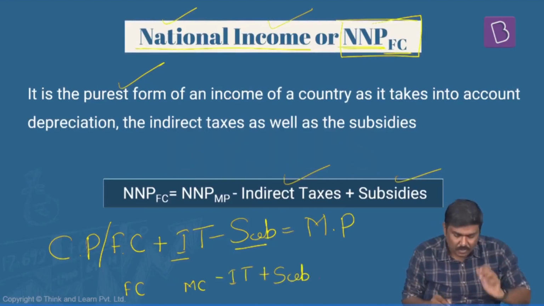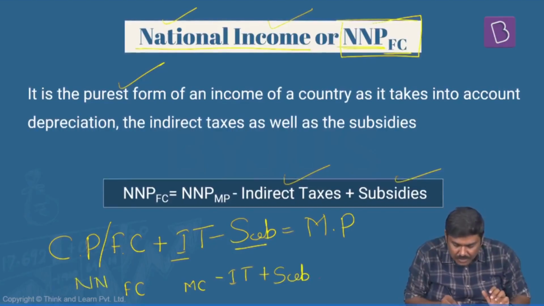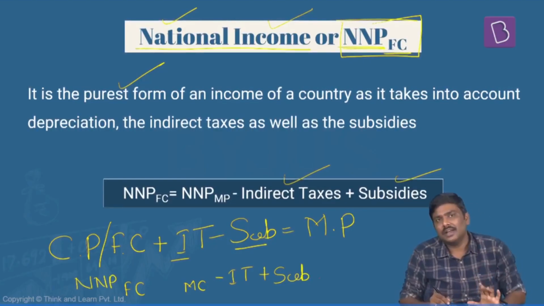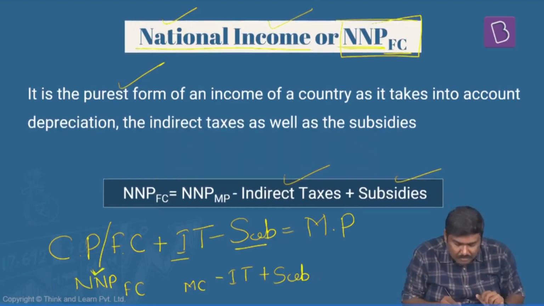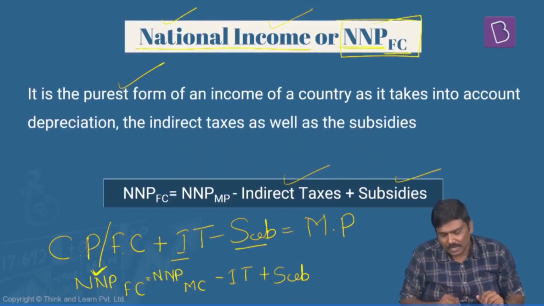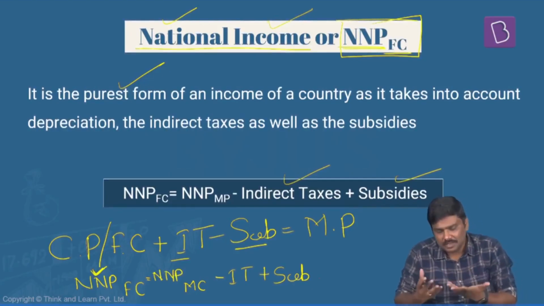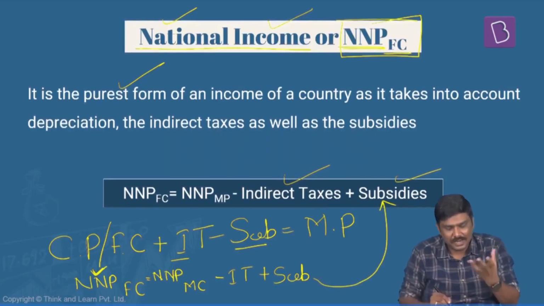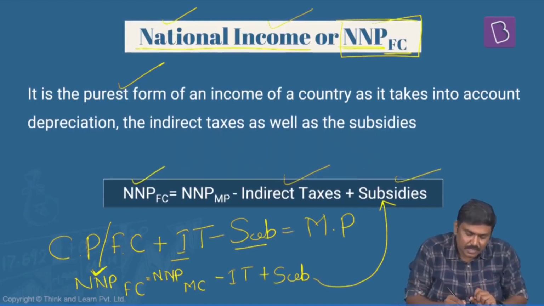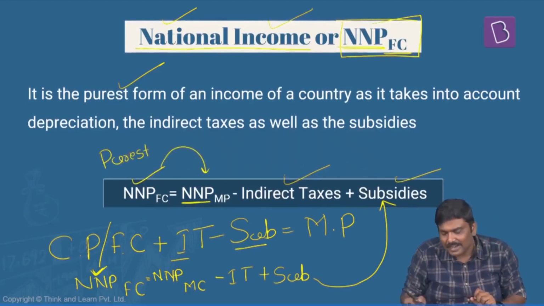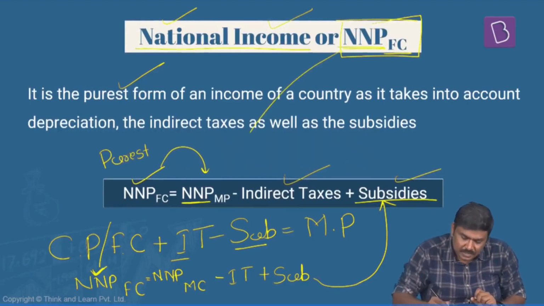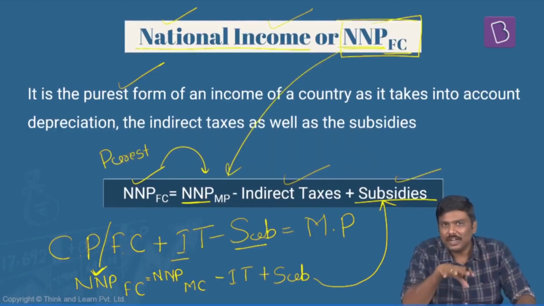Now, rather than simply writing factor cost, I am considering the production done by nationals of a country after deducting the depreciation. That is nothing but NNP. Is that okay? Production done by the nationals of a country after deducting depreciation, that will be NNP at factor cost is equal to NNP at market cost minus indirect taxes plus subsidies. This is the formula that we are arriving at. So NNP at factor cost, this is nothing but the purest form of income, is NNP at market prices minus indirect taxes plus subsidies, right? This is called national income. So these are the five income aggregates.